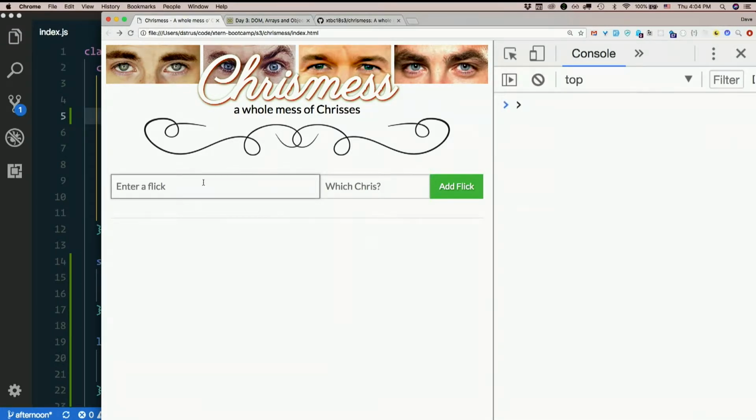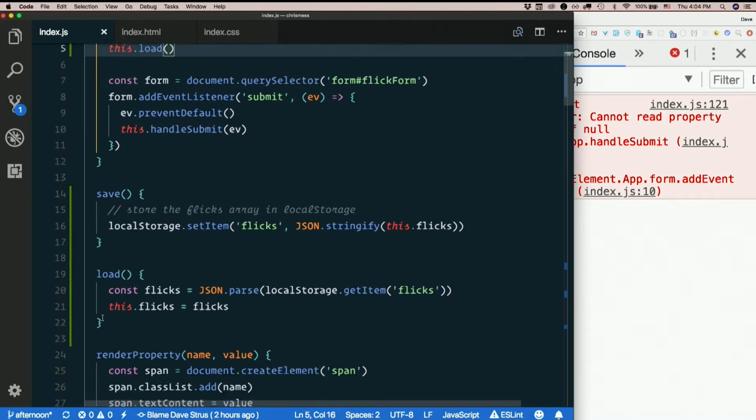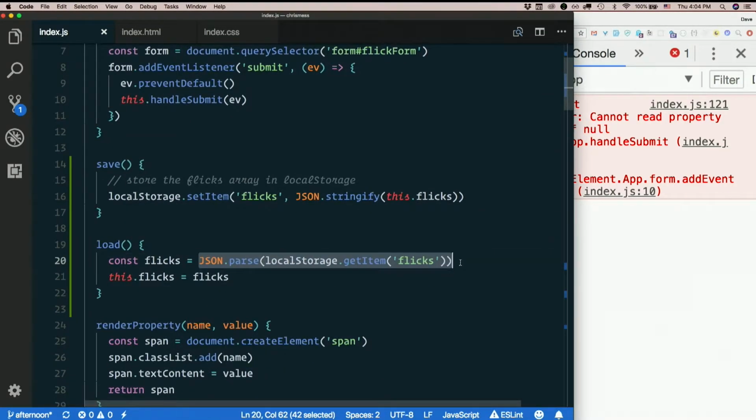Refresh. Let's try to add one. Explode. Cannot read property push of null. So when I say this.flicks.push, this.flicks is null because when I loaded it out of local storage, there was nothing there, right? So that's a problem.